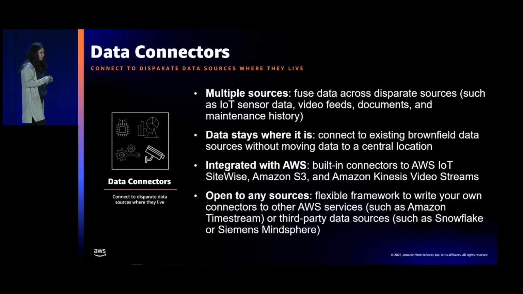The data connectors come built in with AWS services. For example, we have out-of-the-box connectors for AWS IoT SiteWise, a service that stores industrial IoT data. It connects seamlessly with Kinesis Video Streams that allows you to ingest and store video data from cameras, as well as allows for live and historical playback.